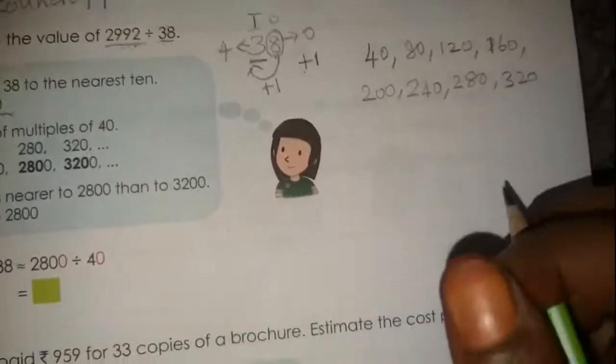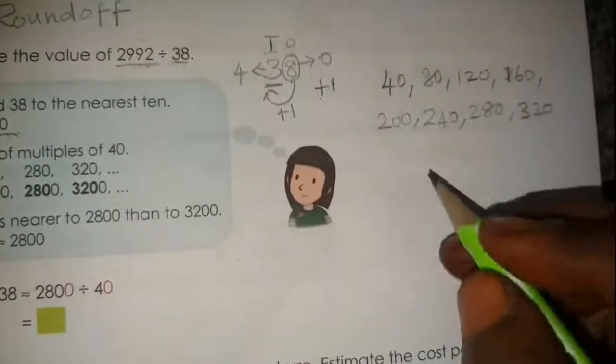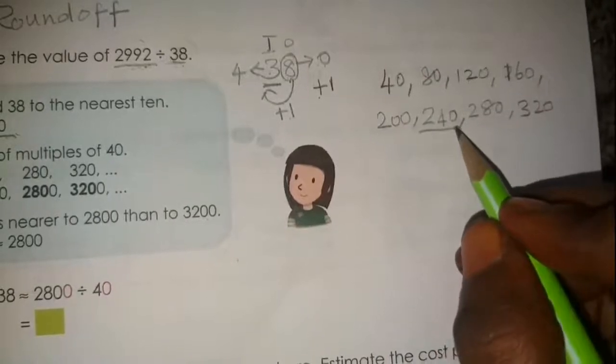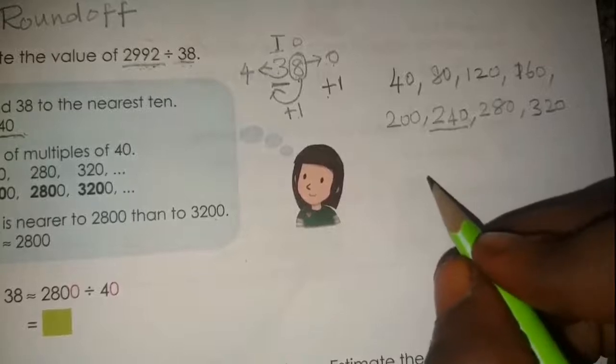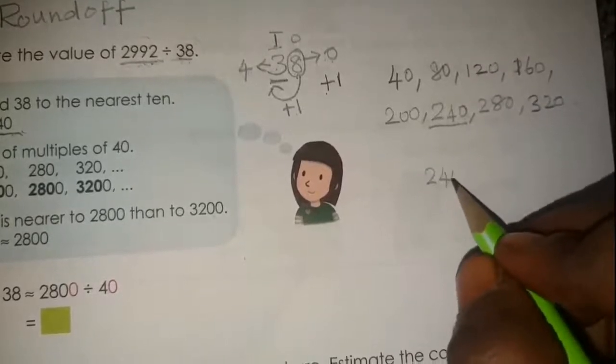If it goes on continuously, then instead of 240, we will get 2400.